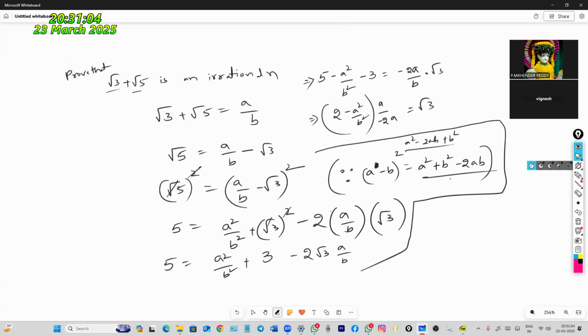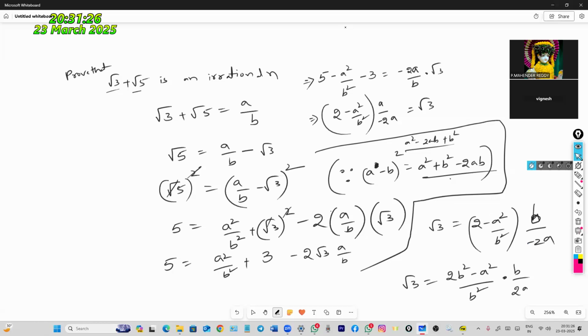Now root 3 is equal to 2 minus a square by b square into b by minus 2a. Now root 3 is equal to 2b square minus a square by b square into b by 2a, with a minus.